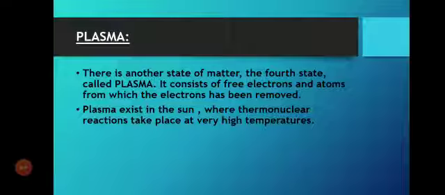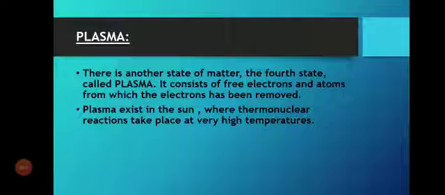One more term is there, that we call plasma. Plasma is another state of matter, the fourth state. It consists of free electrons and atoms from which the electrons have been removed. How are the electrons removed? If you give high temperature to the atom, the electrons are able to leave the atom and move, so the charge comes on the atom. This state is called plasma. Plasma exists in the sun because the sun has a very high temperature.